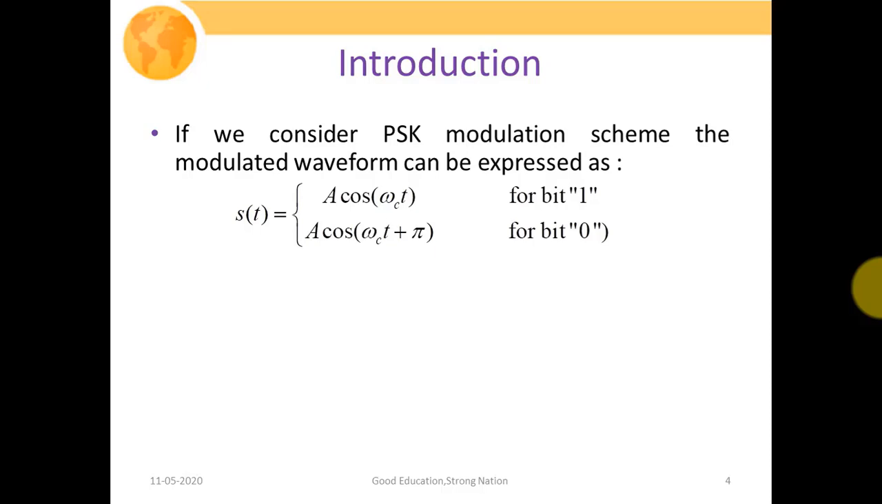So if we consider the phase shift keying modulation scheme, in PSK, for transmitting one bit of information, we transmit our carrier signal A cos omega ct, and for passing our information bit 0, we transmit A cos of omega ct plus pi, which is 180 degrees out of phase with the previous carrier signal. So this is how our PSK modulated waveform can be expressed.